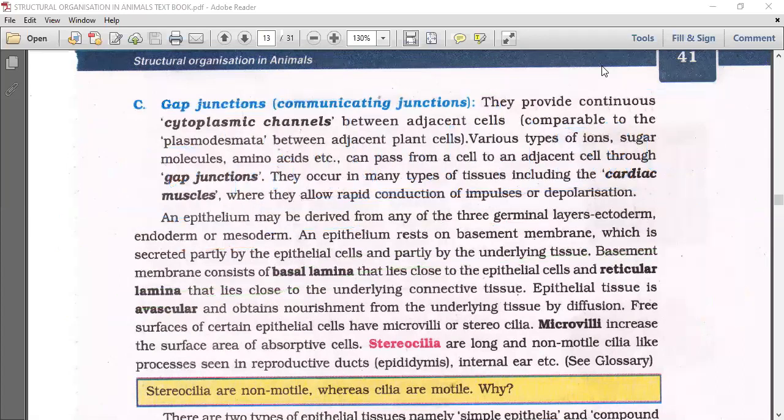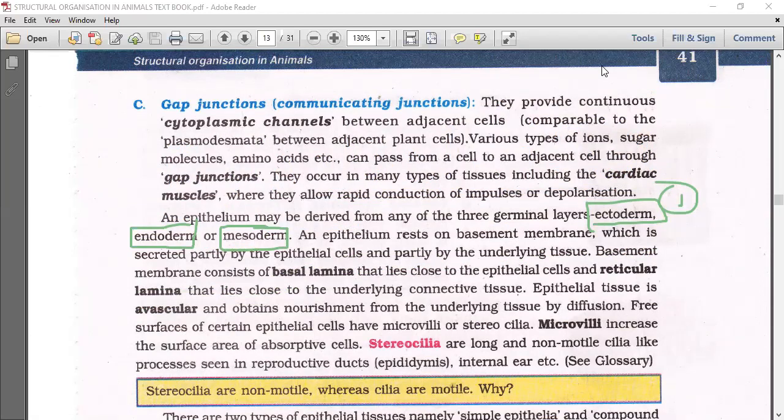Then, what about epithelial tissue? Epithelial tissue can form from all three germinal layers: ectoderm, endoderm, and mesoderm. This is the characteristic feature of epithelium. Point-wise, this is the first point: epithelial tissue is derived from any of the three germinal layers, ectoderm, endoderm, or mesoderm.